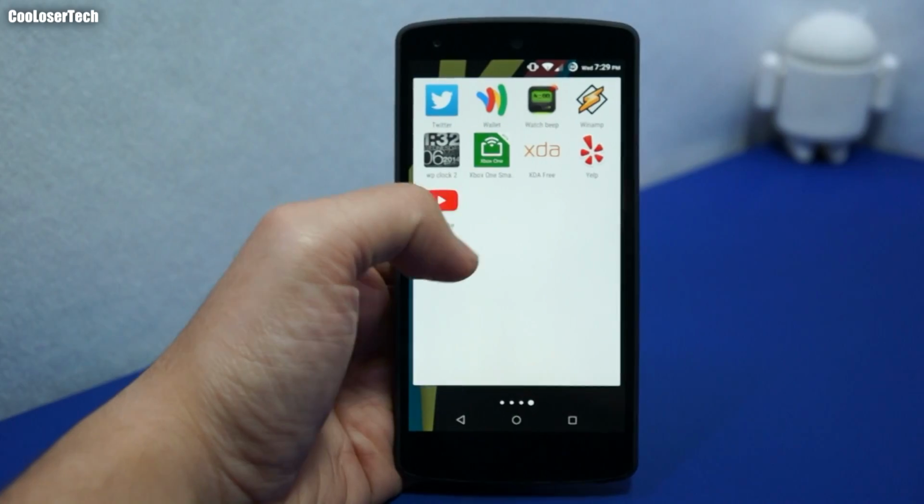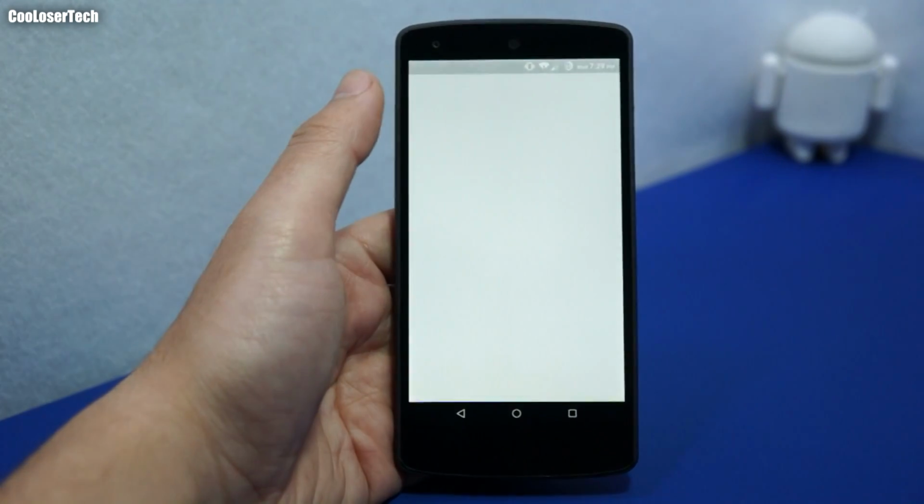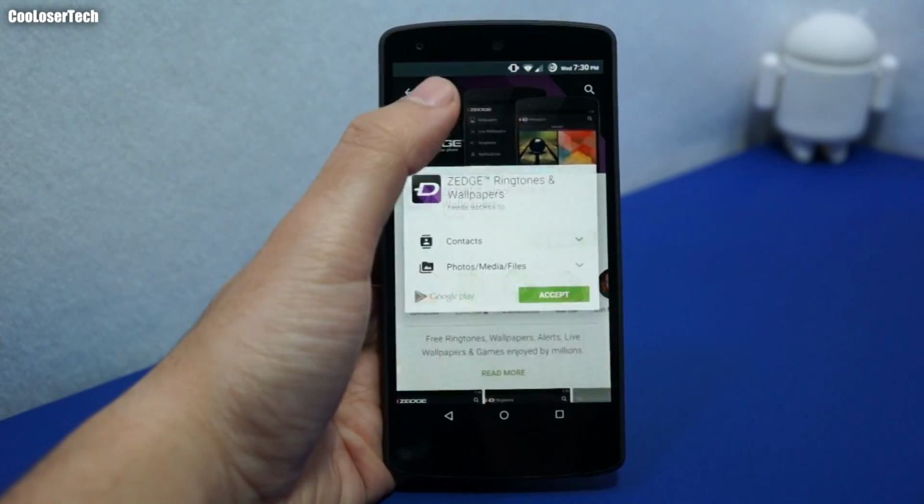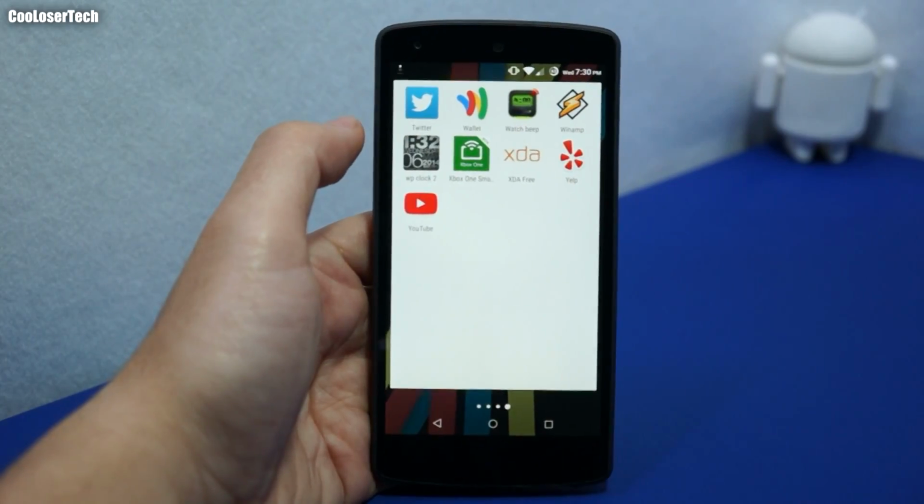I'm sure you heard it. I did not install Zedge, only because I just installed this ROM. It deserves to be on my phone, and I'll let that download and do its thing.